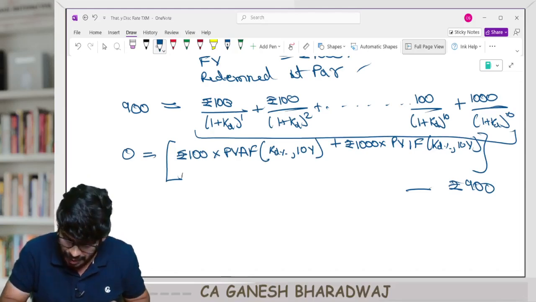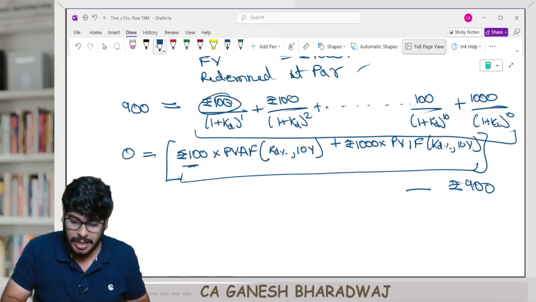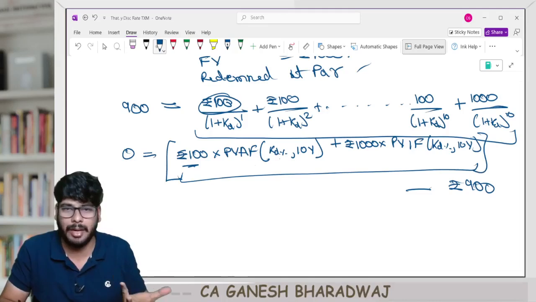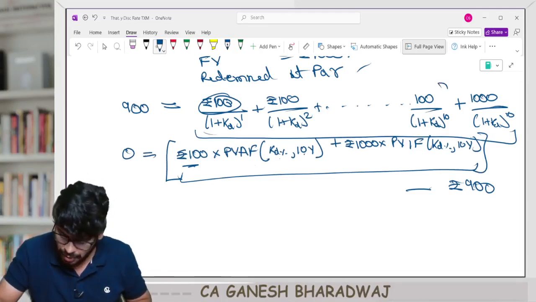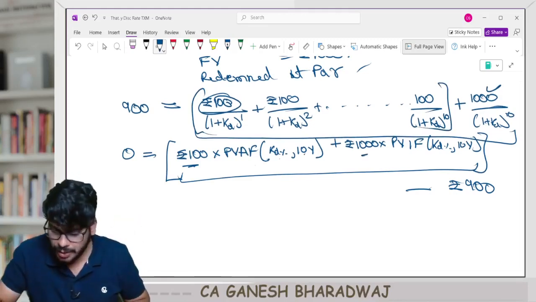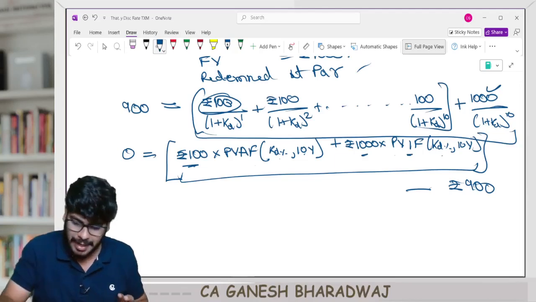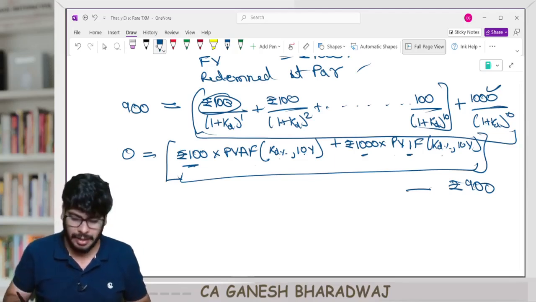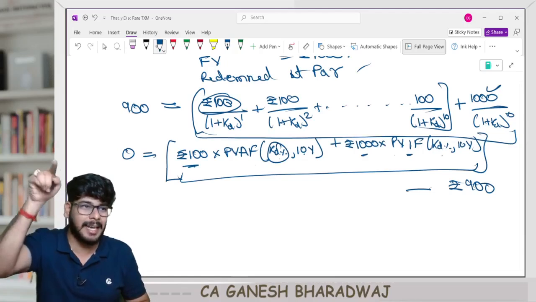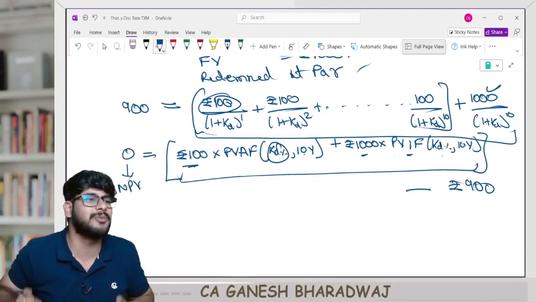So this sum total can be rewritten as follows. 100 rupees annually for the next 10 years. 100 into present value annuity factor for KD percentage. I need to calculate that for 10 years. That gives you this sum total. Plus 1000 happens only once. So 1000 into present value interest factor of KD percentage for 10 years, right? Minus 900 is equal to 0. Or in other words, I need to calculate that KD percentage that makes my NPV equal to 0. That is called IRR, no?